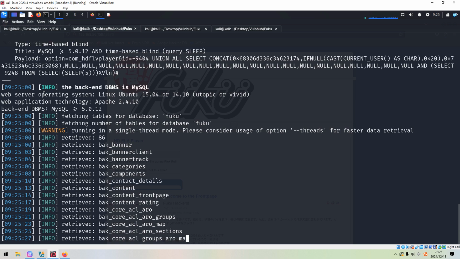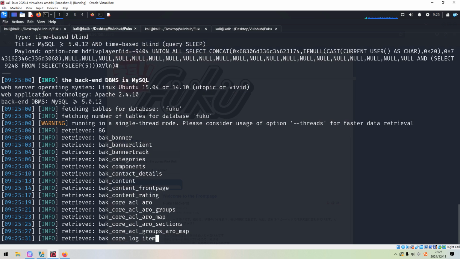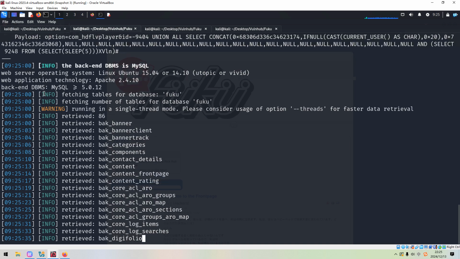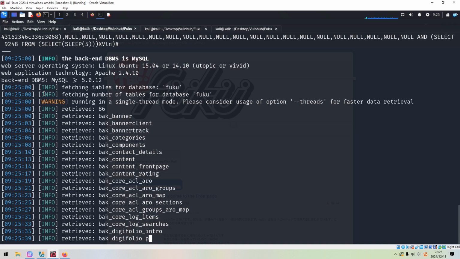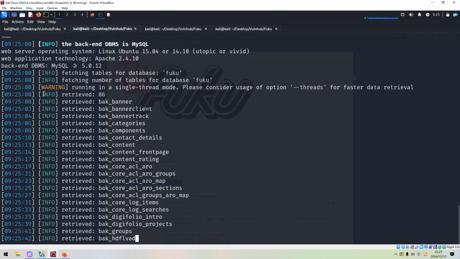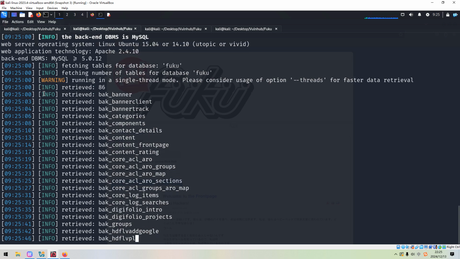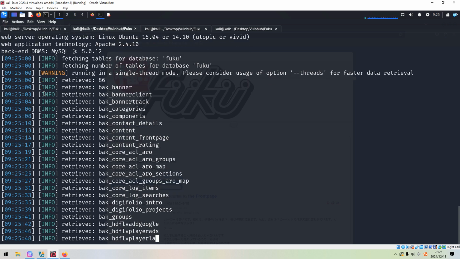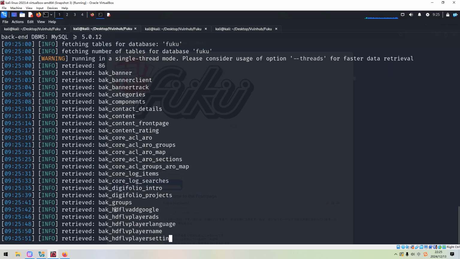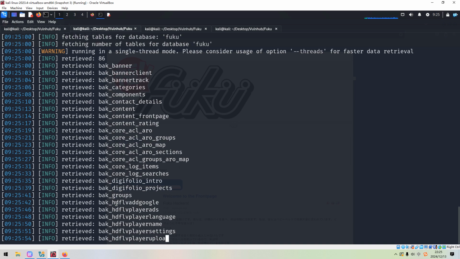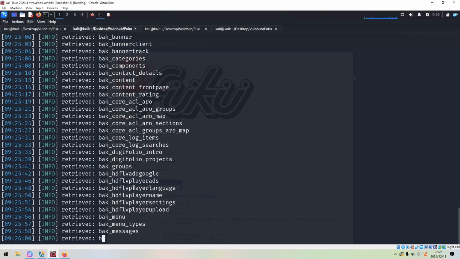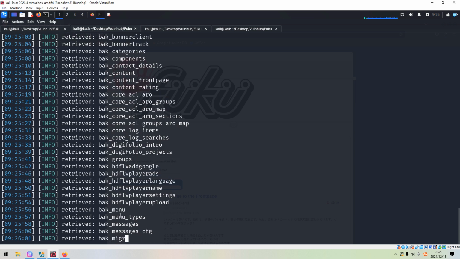What we want is credentials, and this would be the most important piece of information, right? I think this table is used by that vulnerable module, HDFLV, right? BAK menu.